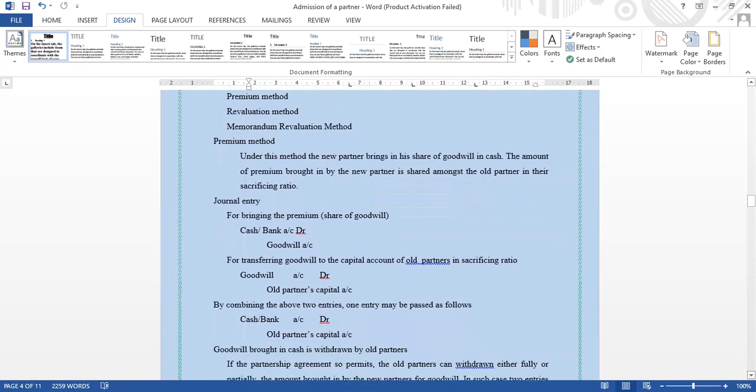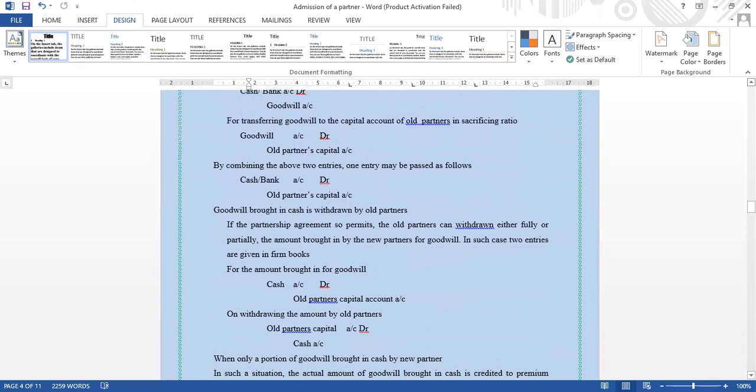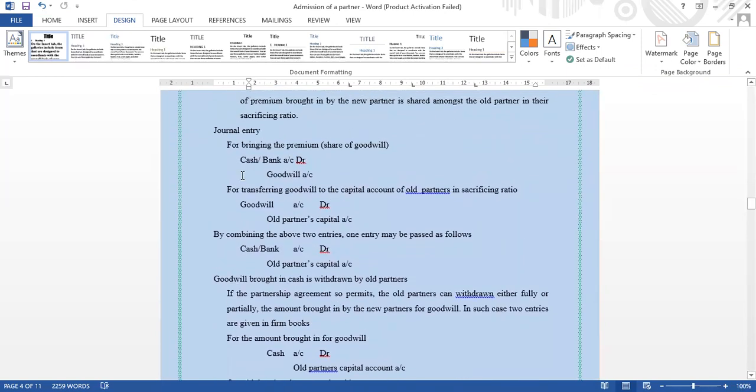Journal entry also I have given for your better understanding. See here the journal entry for bringing the premium, that is the share of goodwill. The journal entry is cash or bank account debtor to goodwill account. Already in the previous classes I told you, whenever you are going to write a journal entry, just remember the golden rules of accounting. When you remember that, it is easy to write the journal entry.